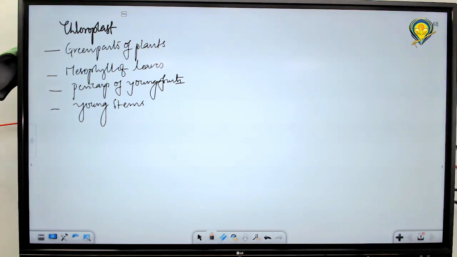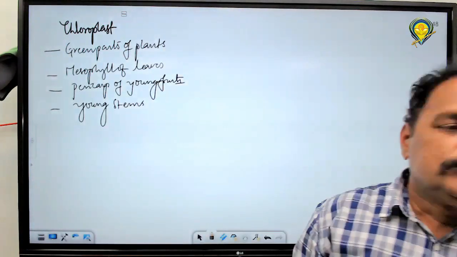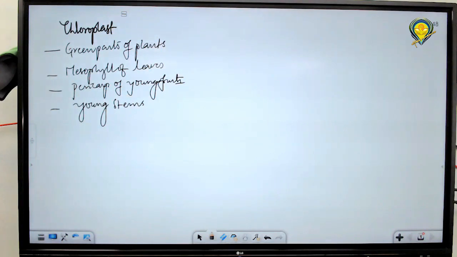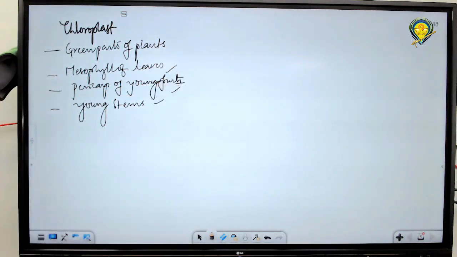Pericarp is divisible into three layers in fleshy fruits: epicarp, mesocarp, and endocarp. The epicarp has chloroplasts. Generally, chloroplasts are observed in these parts. Not all parts of green plants have them. Keep this in mind: chloroplasts are not common to all plant cells. Only the green parts of the plant will have chloroplasts.